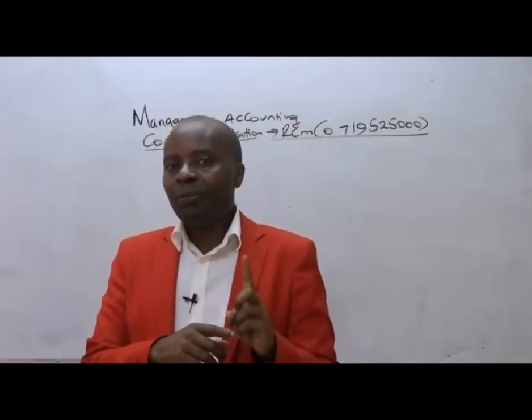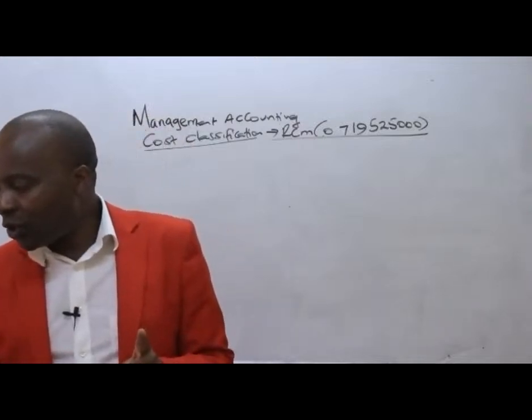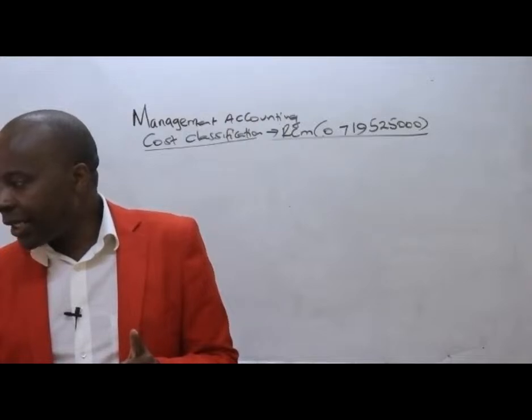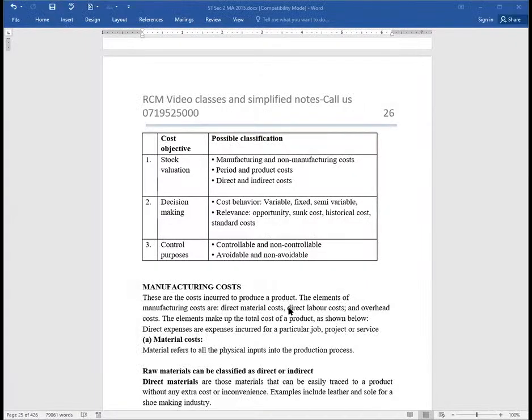But most importantly, what you're supposed to understand about manufacturing costs, ladies and gentlemen, is that these are costs incurred to produce a product.